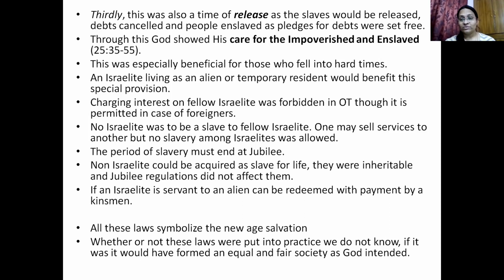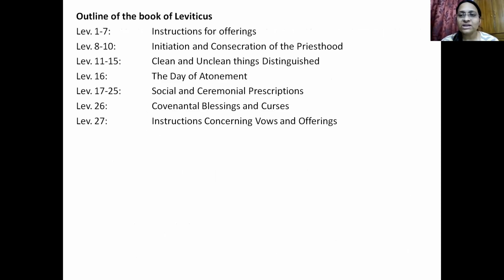Whether or not these laws were completely or fully obeyed or practiced in those times, we have no idea, but this was how God had ordained, this was how God had instituted the laws in the society. Okay, so let's move on to the outline of the book of Leviticus.